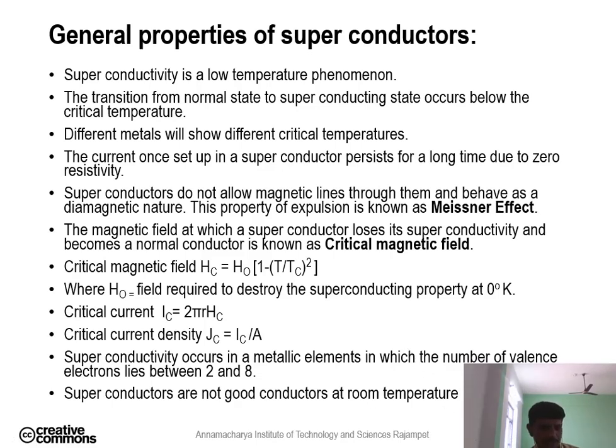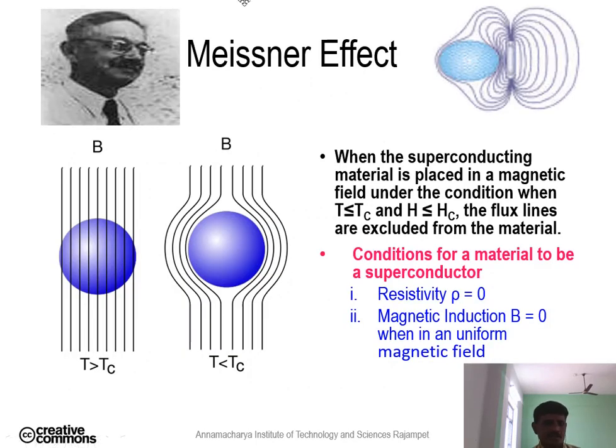Next we are going to discuss the Meissner effect. Meissner effect means that superconductors will not allow the magnetic lines of force and they behave as diamagnetic. The property of repulsion or expulsion is known as the Meissner effect.